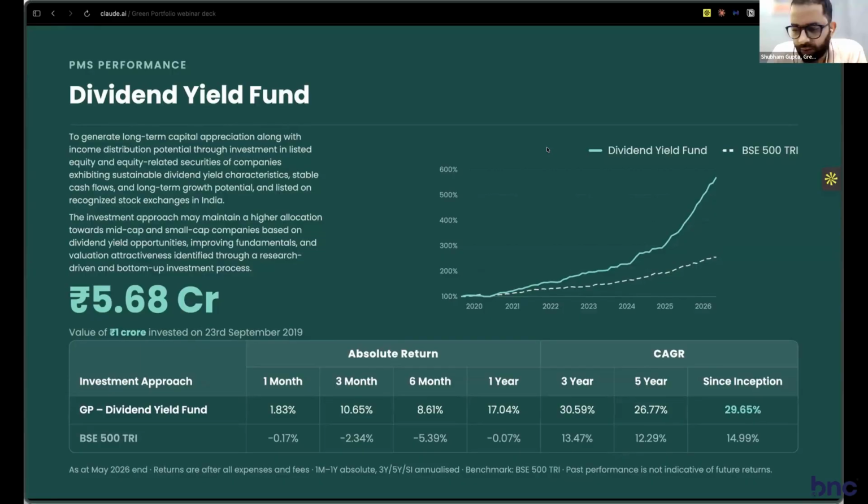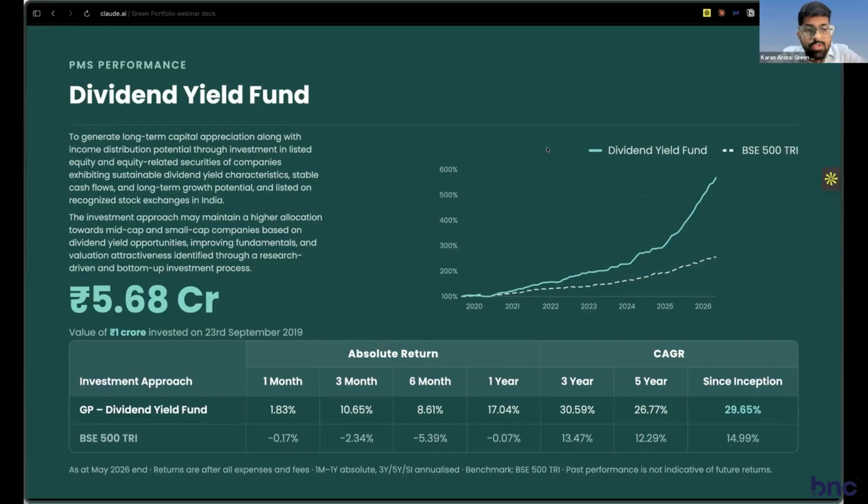We are not investing in any PSUs. We believe the PSUs do not have any real owners where the sweat and blood of the owner is going. The government is running the PSUs, and anything can happen, as we saw in the case of oil. So we are hesitant to invest in PSUs. Other than that, the private companies we are looking into for the dividend yield fund.